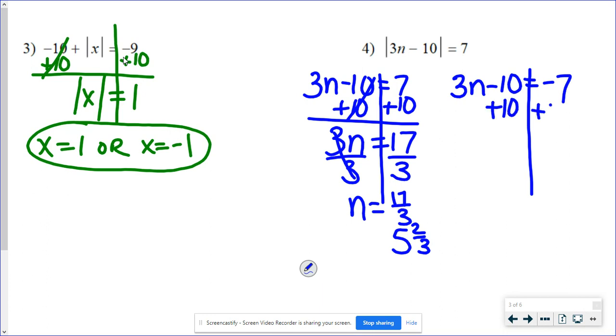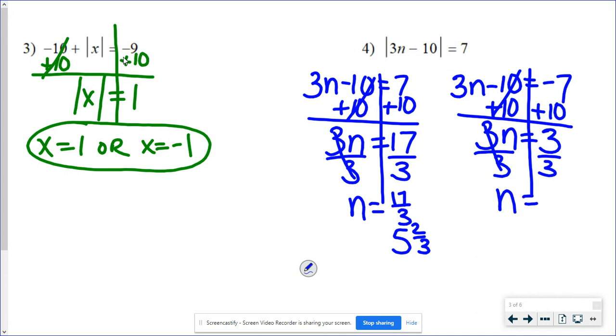Second part of this, when I add my 10, now I've got 3. And then I'm going to divide by 3. So n equals 1. So that one happened to be a nice answer there.